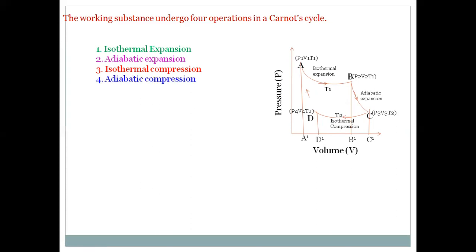And the fourth one is adiabatic compression. Of course, in this also there is no heat transfer. Due to this compression, the volume decreases from V4 to V1, which is nothing but the initial value. When the initial volume is reached, the pressure also reaches the initial pressure P1, and the temperature reaches the initial temperature T1. So this is a cycle, a cyclic process. So the Carnot heat engine can be taken as a Carnot cycle. This is a reversible process.